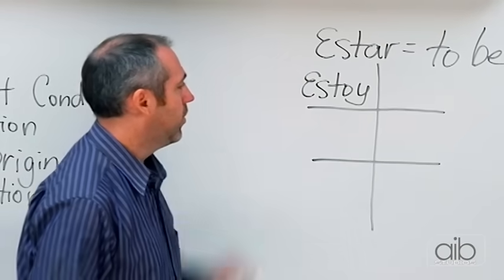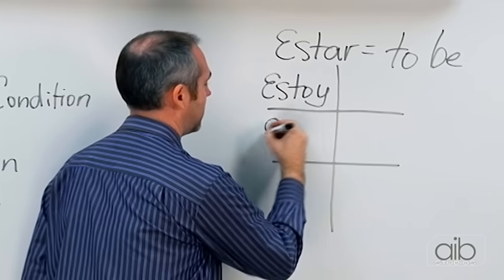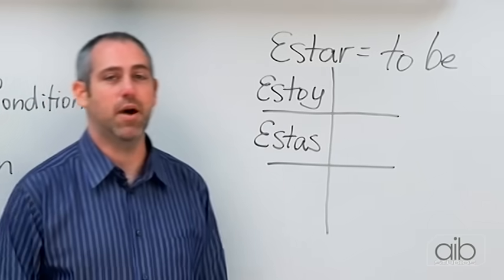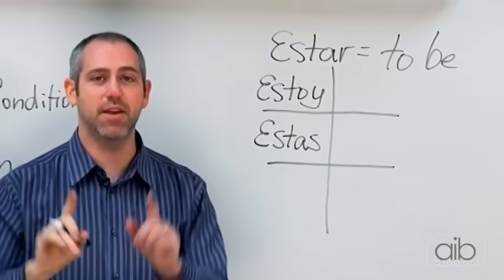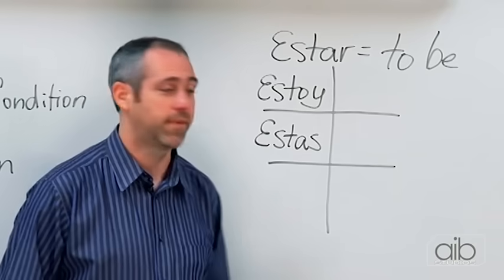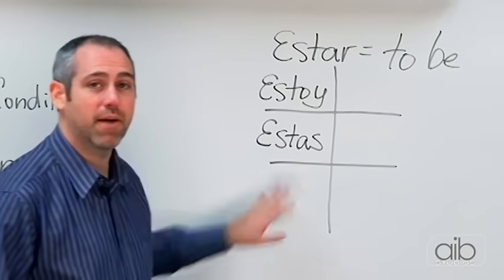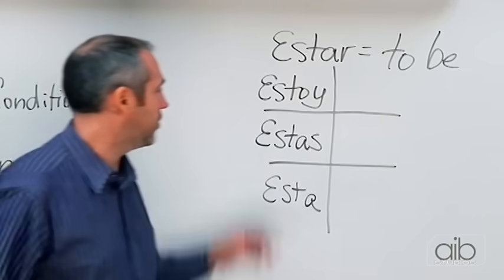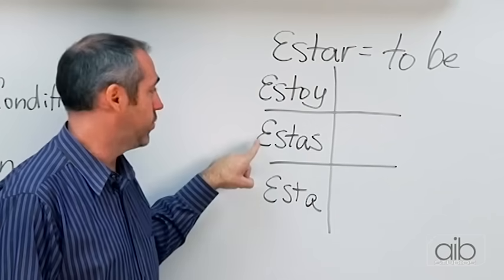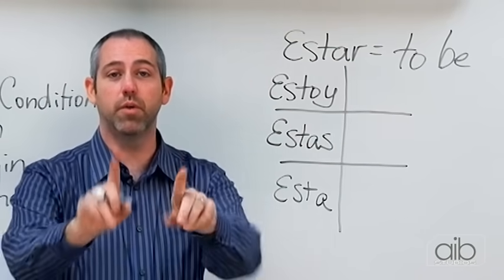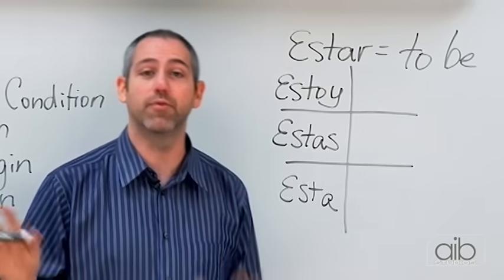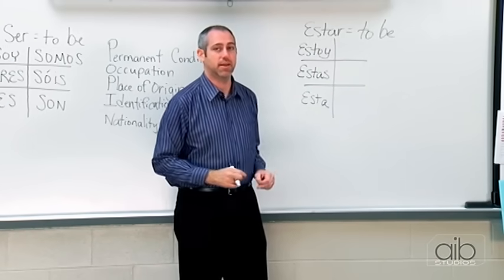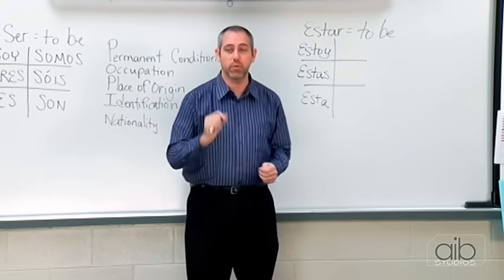And then right here in the middle, we're going to write estás. Now, a few of these have accents on them, but I'm going to tell you that at the end because I want you to get the visual. And down here in the bottom left, we're going to write está. Okay, so this would mean I am. This would mean you are, speaking to one person in that casual, informal way. And then down here, está, meaning he is, she is, or you are, speaking in that respectful way.